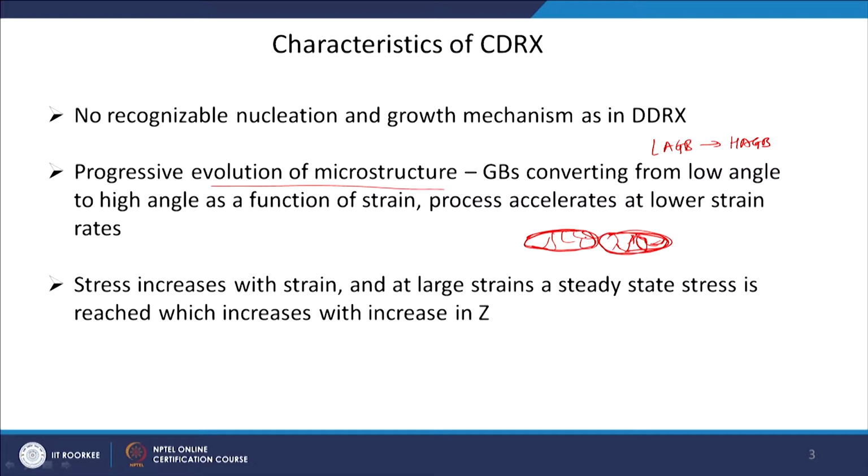And as we have seen in dynamic recovery, stress increases with strain, and at large strains a steady state stress is reached, which increases with increase in Z. So, if you see the flow stress curve in this process, it will be like what you see in dynamic recovery, it will have a steady state condition. And with increase in Z, you will have higher stresses. So, I can have multiple curves like this. In this direction your Z is increasing.